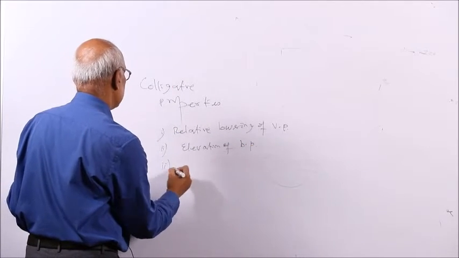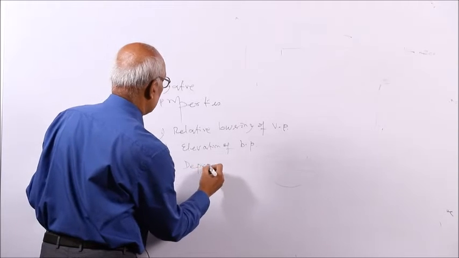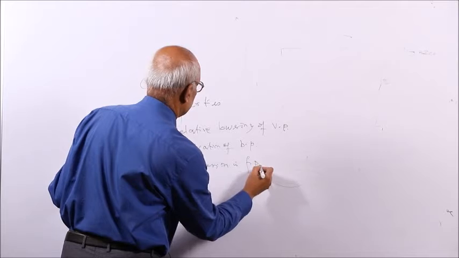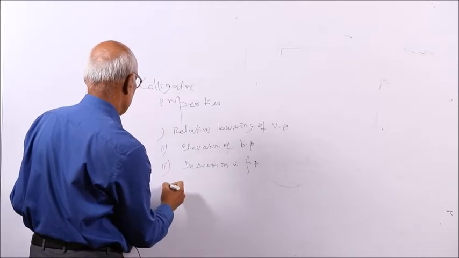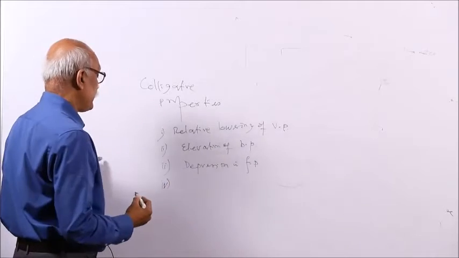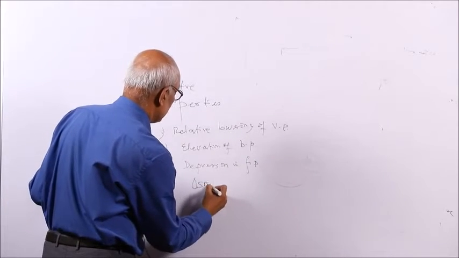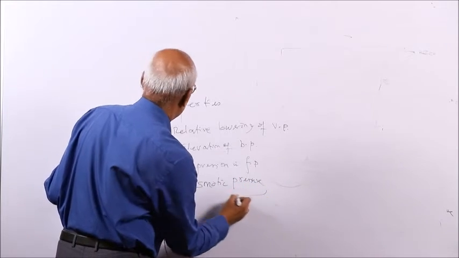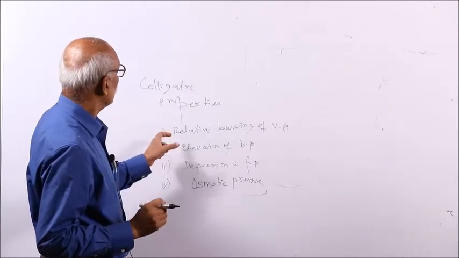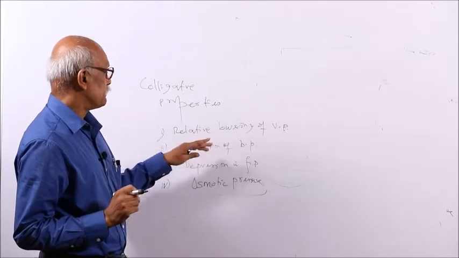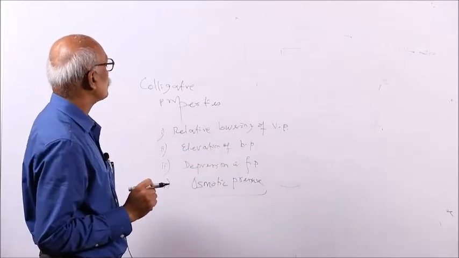Third, remember, depression in freezing point. Fourth, remember, osmotic pressure. So these are the four properties which are called colligative properties, which depend on the quantity of the solute.